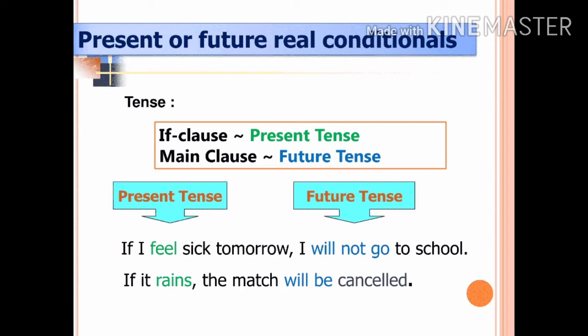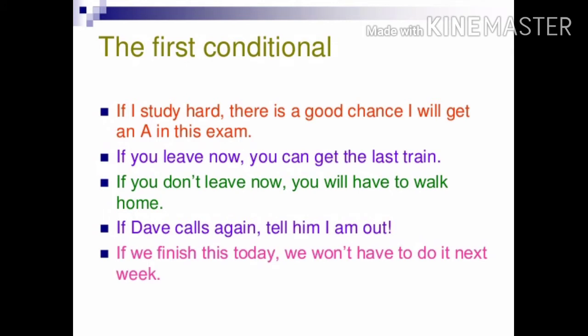The second example is, if it rains, the match will be cancelled. Rains is the present tense and will be is the future tense. So let's see what's in the next slide. So now I'm going to show you the examples of first conditionals in sentences.